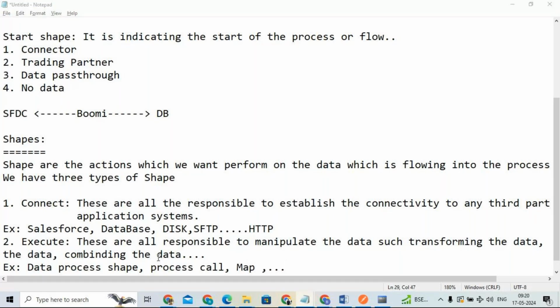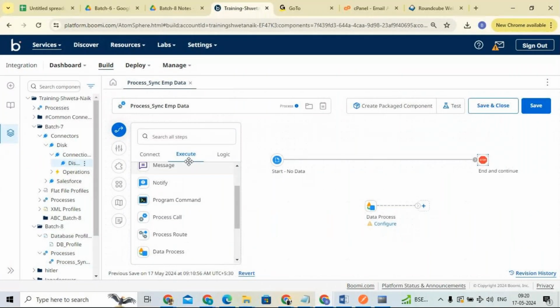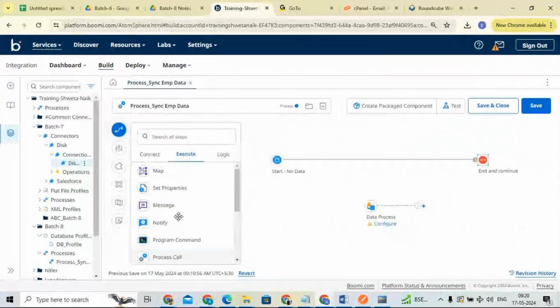If I come here to the execute type, you can see the map shape, which is used to transform the data. Set properties is used to store any keys and values. We will discuss each and every type of shape here, but understand that the execute type is responsible for manipulating the data. For example, the data is coming in XML format.